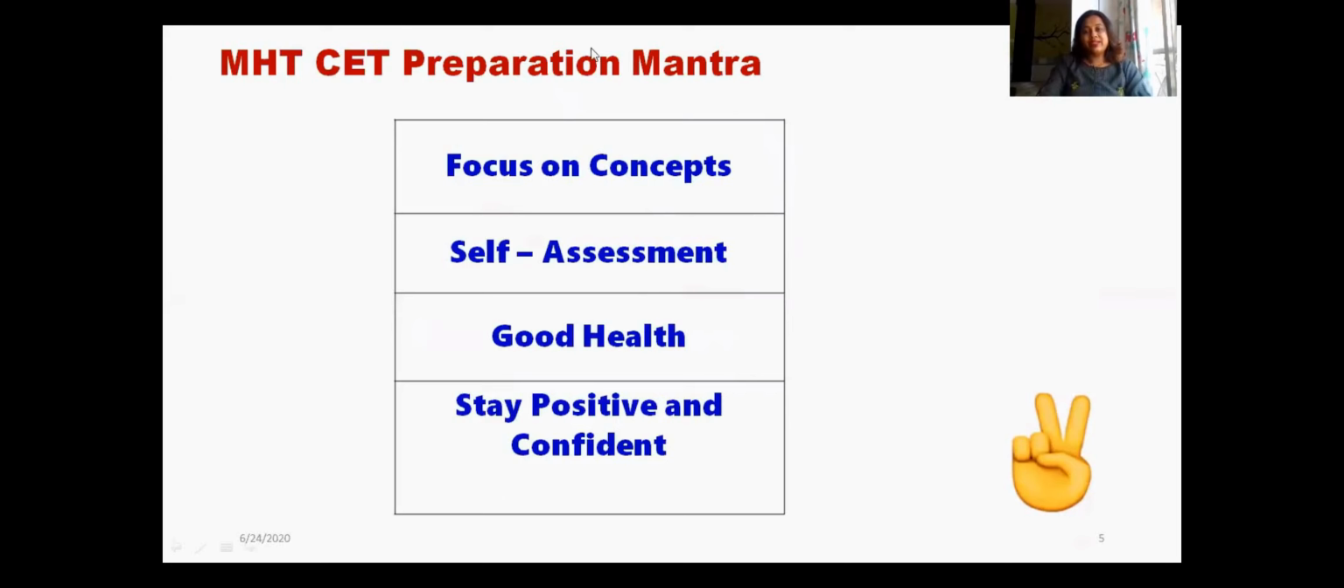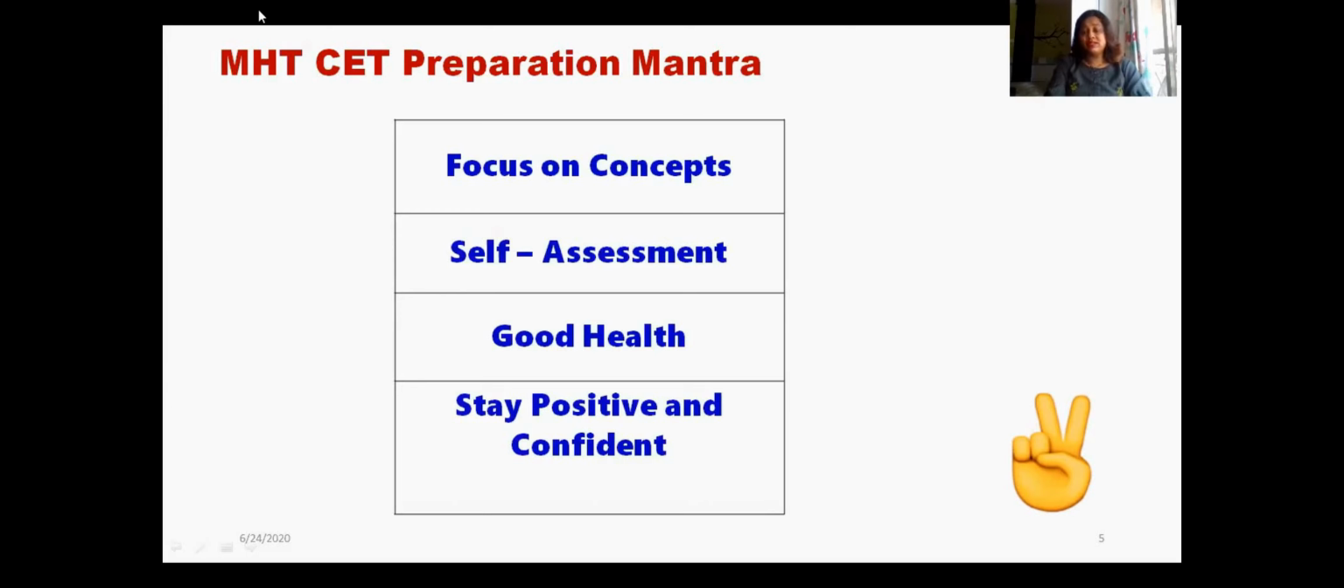To prepare for the MHCET exam, there is one specific mantra. What is the first thing you should concentrate on? You should focus on concepts. If your basics or fundamental concepts of physics, chemistry, maths are very strong, you can easily score good marks in the MHCET exam. So you should always focus on the basics or concepts of the subject.